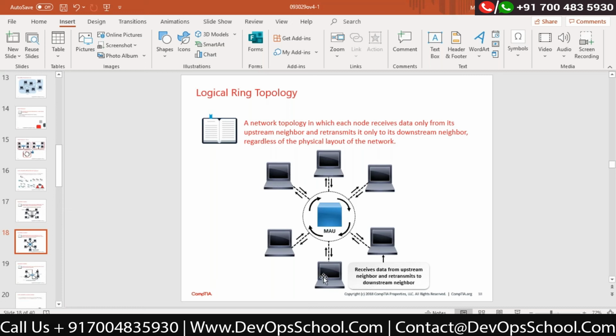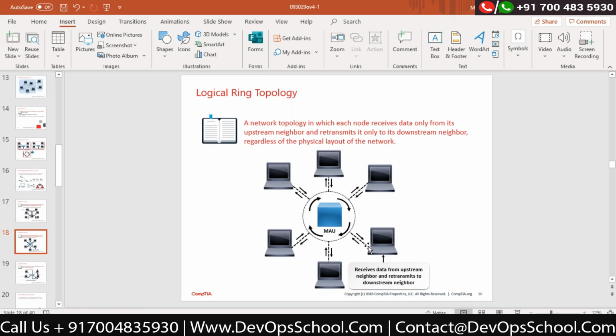In a logical ring topology, what will happen? Any particular node receives the data from the upstream computer. That means this computer only receives the data from this computer, because this is my upstream. It cannot receive the data from the downstream computer. That means it is unidirectional.